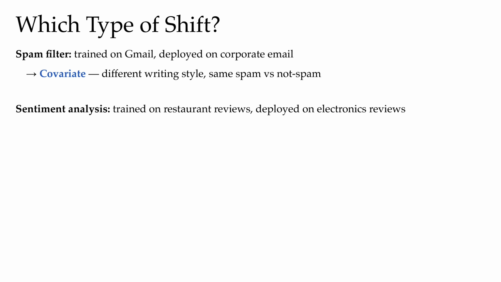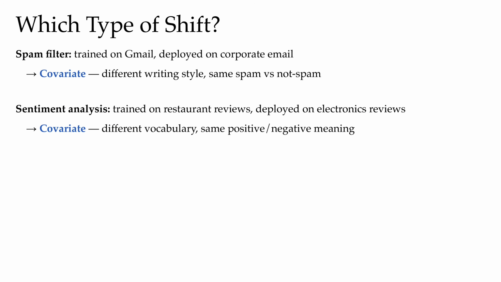Second example, sentiment analysis. An analysis algorithm that's trained on restaurant reviews and deployed on reviews written for an electronics store. A 5-star review on a restaurant probably contains words like delicious, whereas a 5-star review on an electronics store probably would talk about cool or latest technology. So the vocabulary used in these reviews is going to be totally different, but the connotation of what makes some description or some adjectives positive will remain the same. So here, this one, also covariance shift.